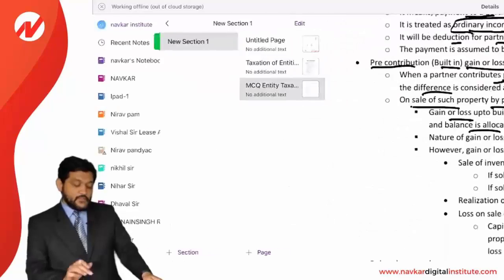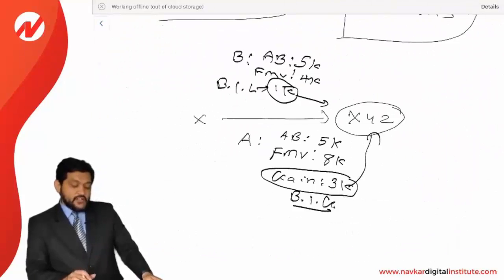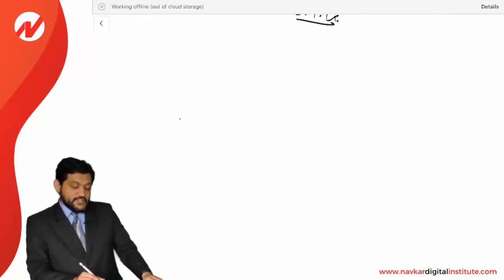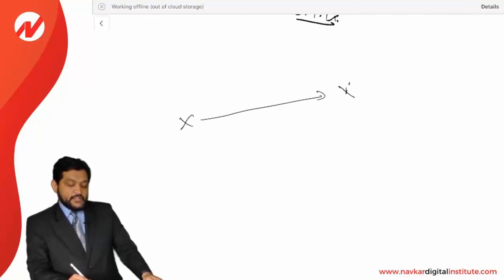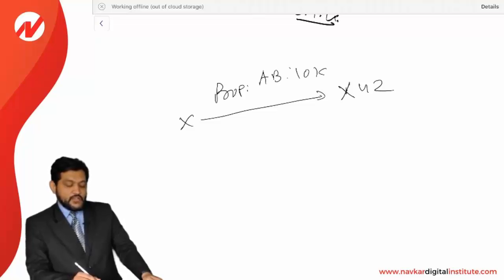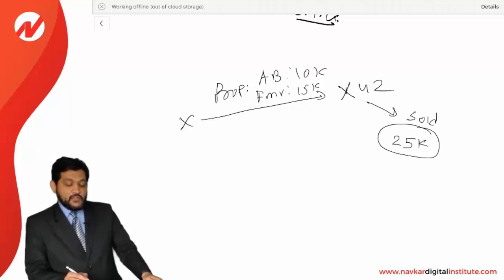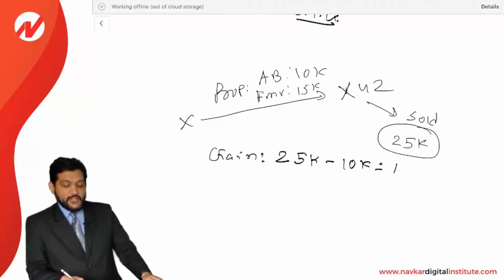Now friends, let me give you an example: partner X and partnership XYZ. Partner X contributed a property whose AB is 10,000 and FMV is 15,000. Let us say the partnership sold this asset for 25,000 after some time. Now, the total gain to the partnership is 25,000 less 10,000 of the AB, so 15,000 is the total gain.